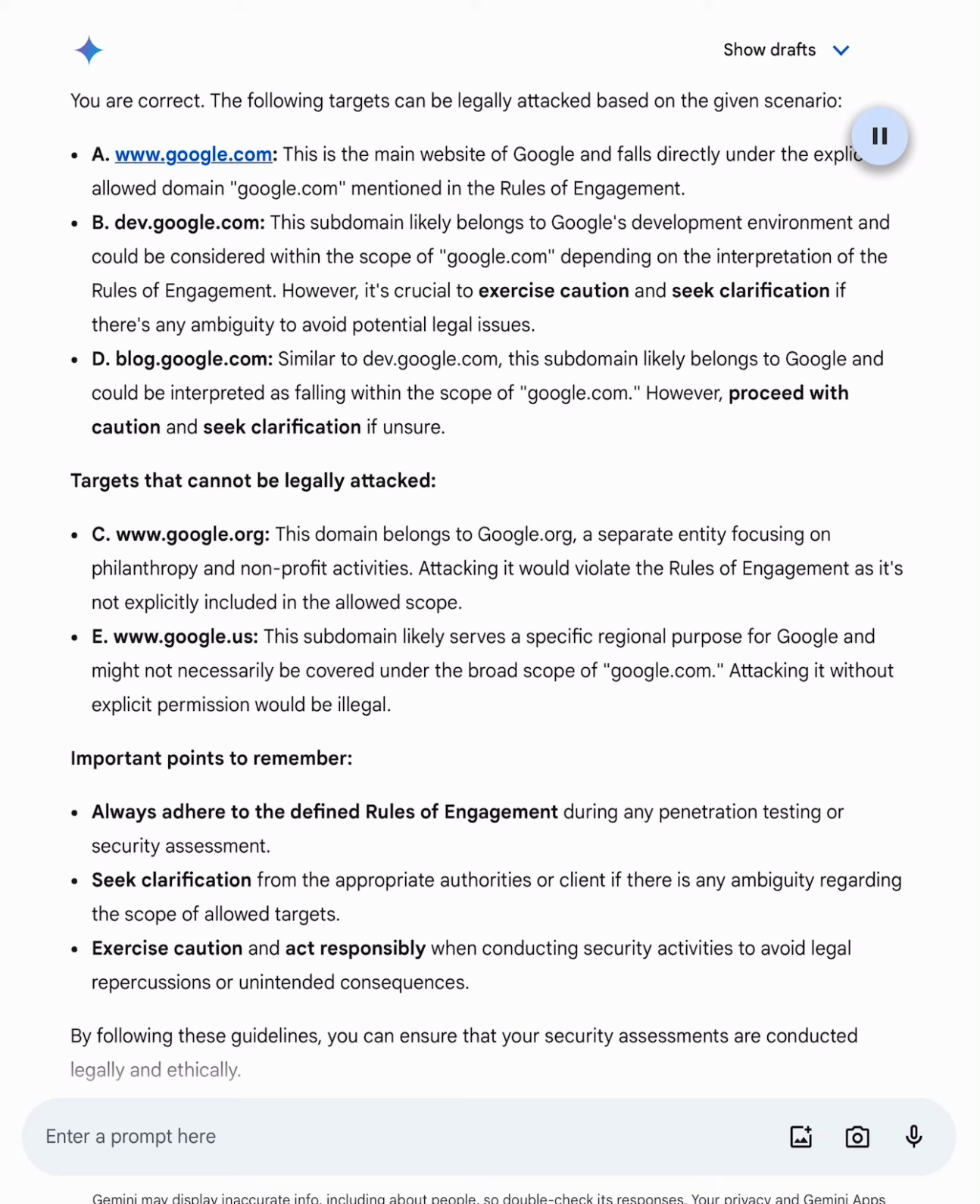By following these guidelines, you can ensure that your security assessments are conducted legally and ethically.